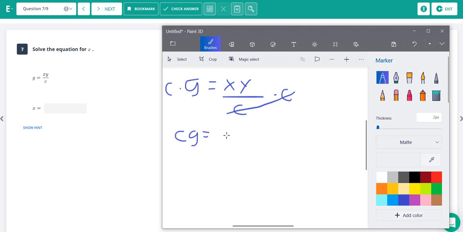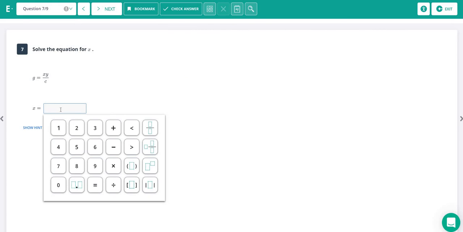These c's canceled out and just left us x times y on this side. So now we've got to get rid of our y. Since it's multiplied, we are going to divide both sides by y. These y's will now cancel out, and this is what we'll end up with, c times g divided by y. So x equals c times g divided by y.